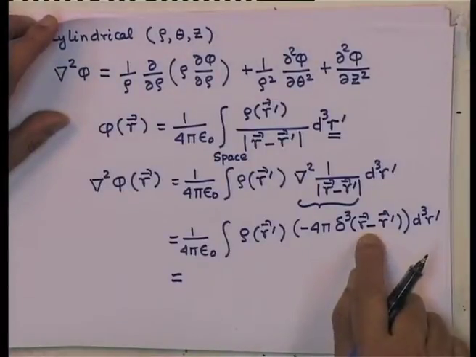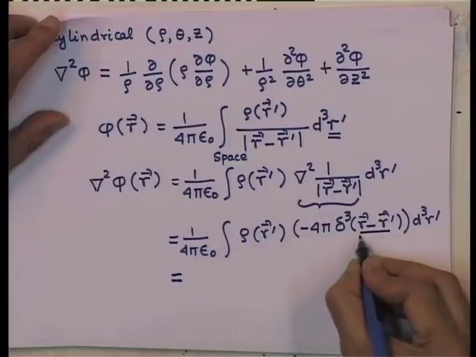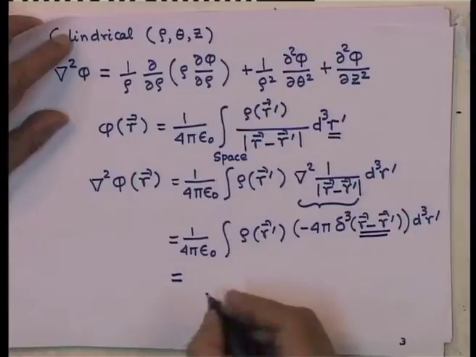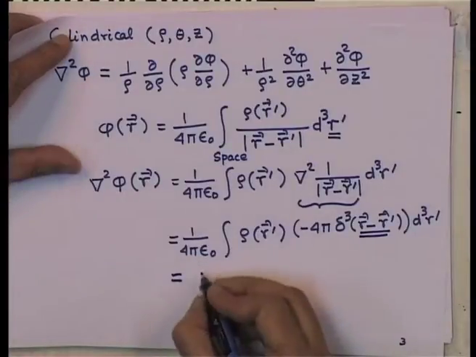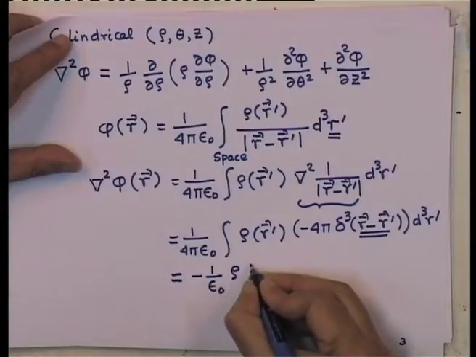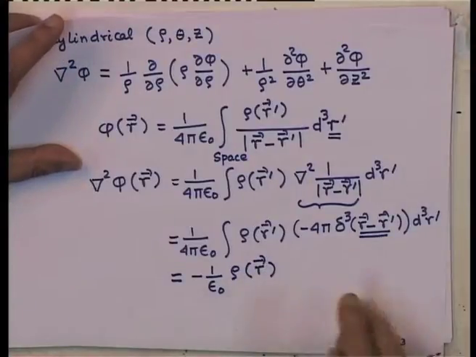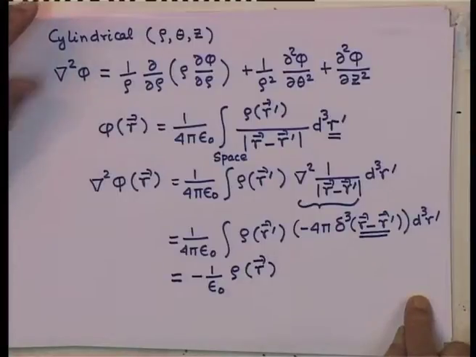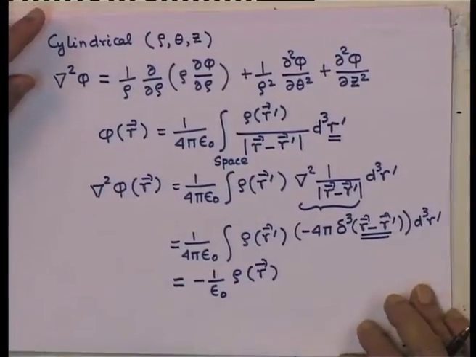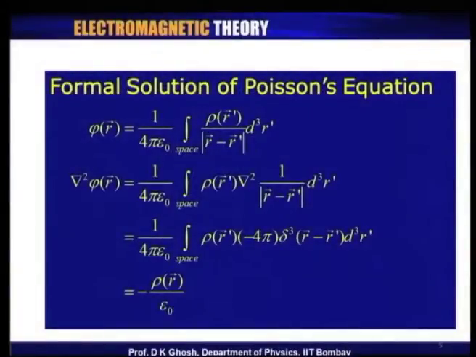And so, therefore, all that I need to do is wherever there is a variable r prime, I need to put it equal to r, because r minus r prime becomes 0 there. The minus 4 pi and plus 4 pi cancel out, I am left with minus 1 over epsilon 0 and rho at the point r, because of the delta function. As you can see that this is indeed the Poisson's equation for the potential function phi of r, and so therefore, I know that this is indeed the solution of the electrostatic problem.